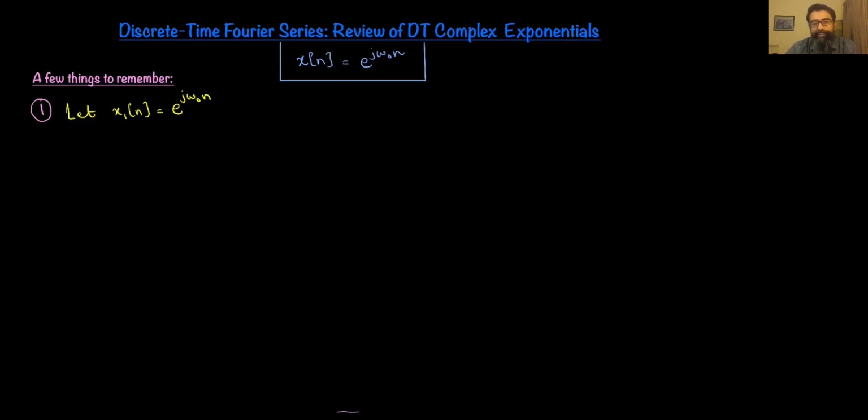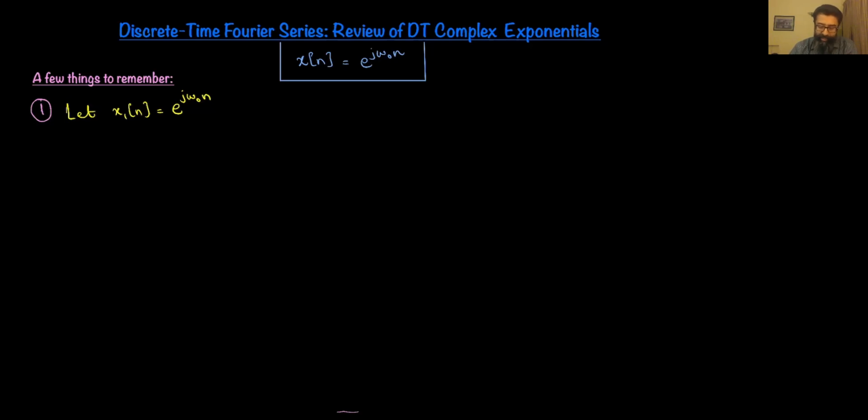So we're going to just quickly review discrete time complex exponential. So you recall discrete time complex exponential is of this form here, which is e raised by j omega naught n, where n is, of course, an integer. There are a few things that we need to remember in the sense how the discrete time complex exponential is different than the continuous time counterpart. So the first thing I want to talk about is the wraparound effect of the frequency in discrete time.